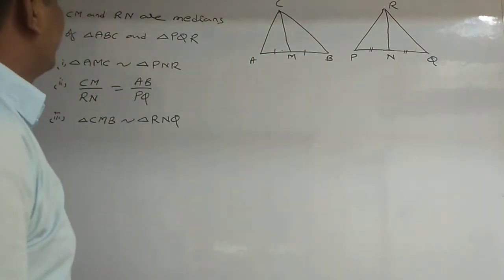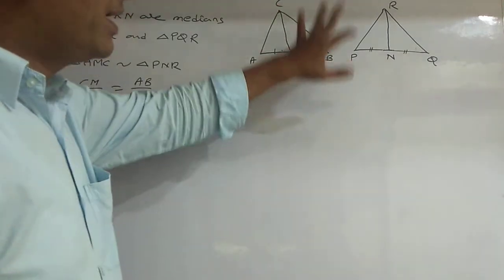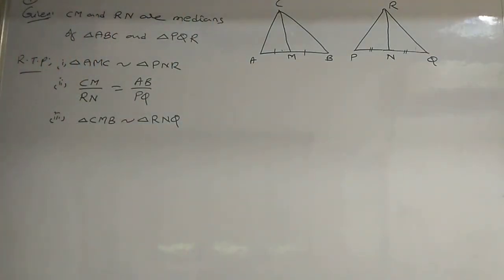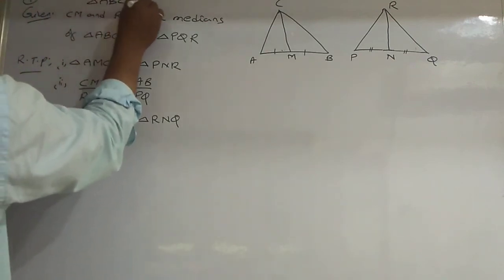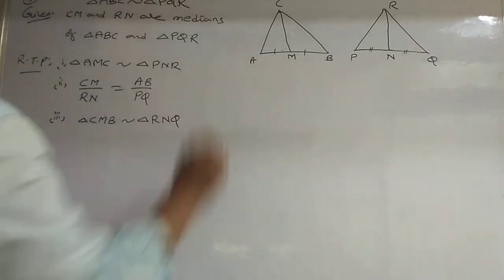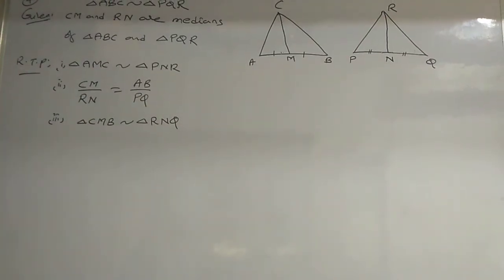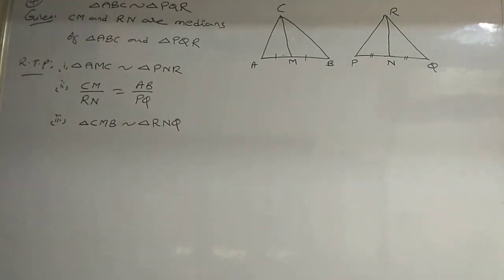CM and RN are the medians of triangle ABC and triangle PQR, as given. Actually, triangle ABC is also similar to triangle PQR. Triangle ABC is similar to triangle PQR.